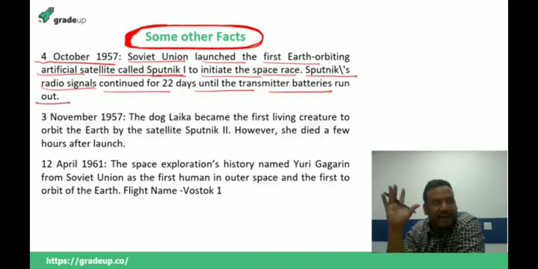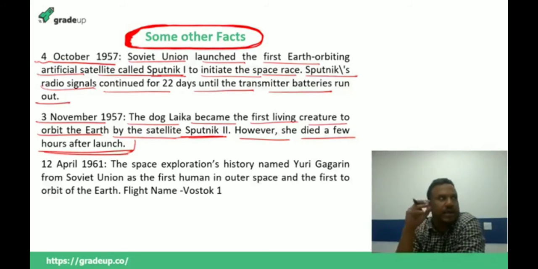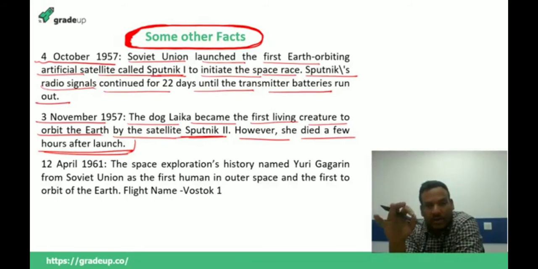Now it was an unmanned satellite, meaning nobody went on this. Then they thought that we need to send someone to space, and they did not send humans first, but they sent a dog. On 3rd November 1957, a dog named Laika became the first living creature to orbit the Earth, on the satellite Sputnik 2. However, she died a few hours after launch. So the first animal which went to space was a dog named Laika.